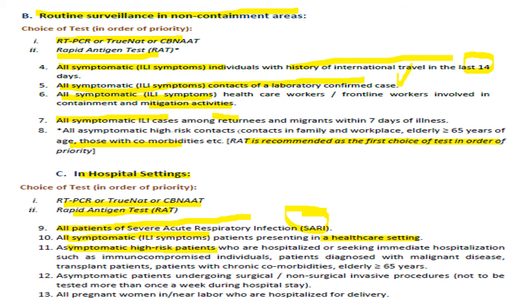Asymptomatic high-risk contacts who are hospitalized or seek immediate hospitalization, such as immunocompromised individuals, patients with diagnosed malignancy, transplant recipients, patients with chronic comorbidities should be tested. Asymptomatic patients undergoing surgical or non-surgical invasive procedures are not to be tested more than once a week during the stay in the hospital.